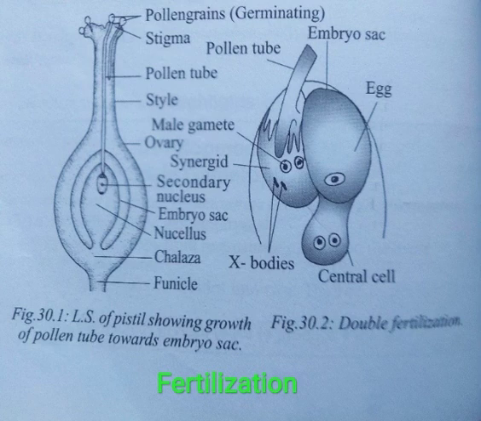Normally one pollen tube develops from a pollen grain. The pollen grains which produce a single pollen tube are known as monosiphonous pollen grains. The pollen grains which produce more than one pollen tube are known as polysiphonous pollen grains. The Malva plant has polysiphonous pollen grains. The vegetative cell and generative cell of the pollen grain migrate into the pollen tube. The pollen tube grows through the style.